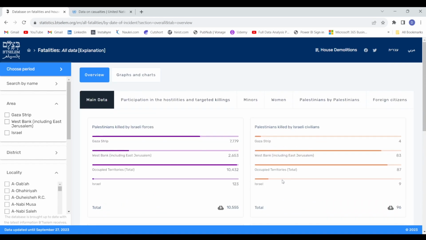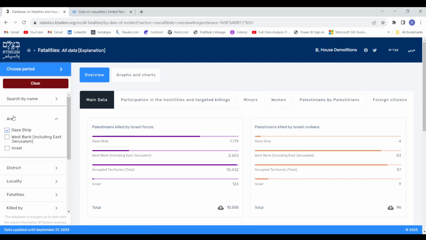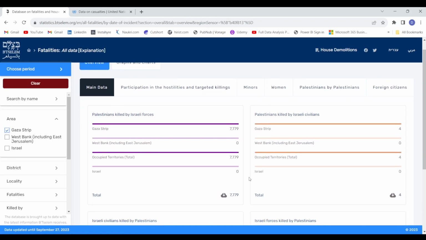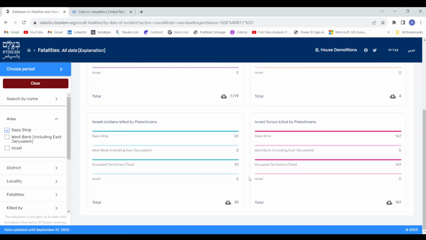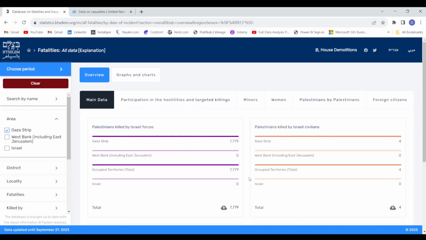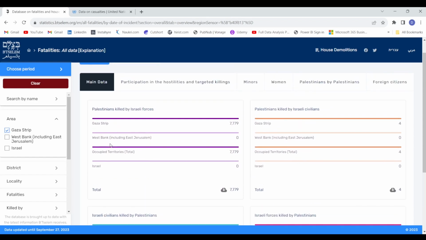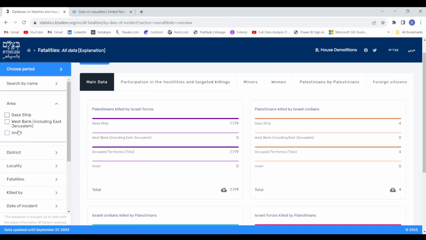If you will select any particular, let's say if I talk about this area filter, if you select any particular area, let's say you have selected Gaza Strip, then you can see that these 5 charts will get filtered accordingly, right? And the data will change accordingly in all the charts. So that's how they have done the representation.